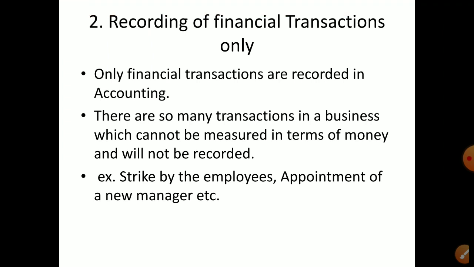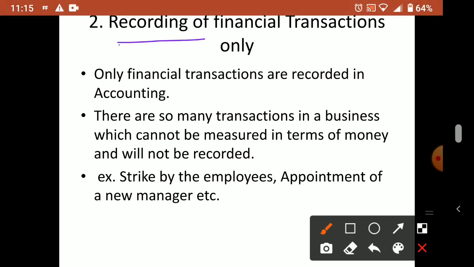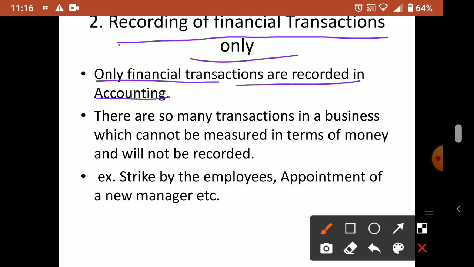Next characteristic is recording of financial transactions only. Already I told you, in accounting we will not record anything other than what is related to finance. Suppose an employee is recruited, or a new employee is appointed in the business, will we record it in accounting? No, we will not record that employee's name and all that. That is related to management. What we can write related to the employee is, if you pay salary to that employee at the end of the month, that you can record in accounting. Understood? So only financial transactions are recorded in accounting, means whatever is related to money, that you can write in accounting.